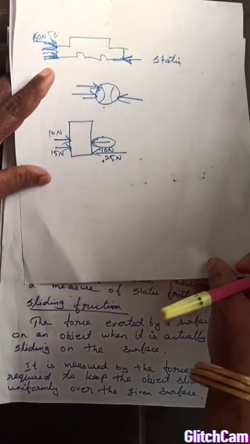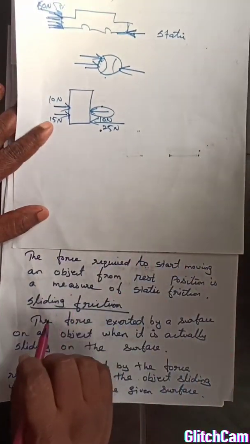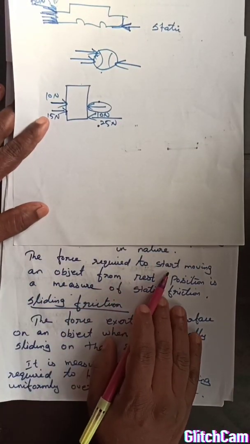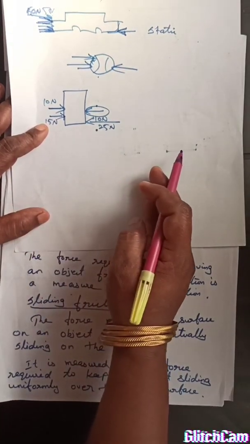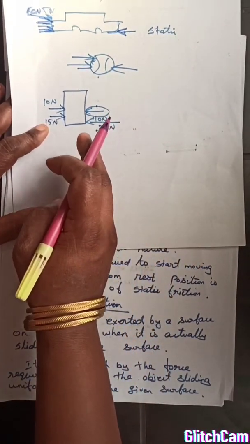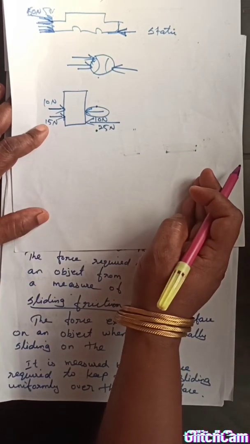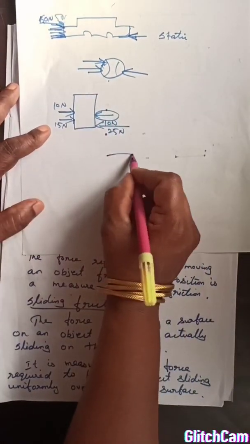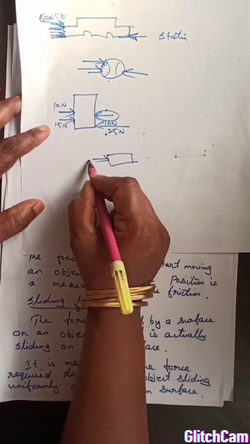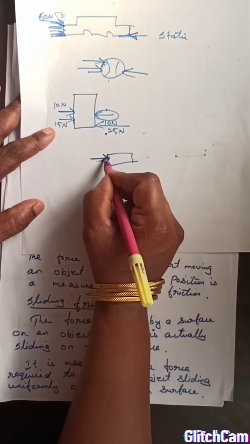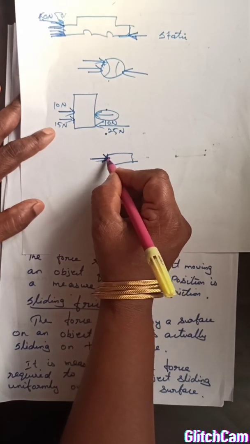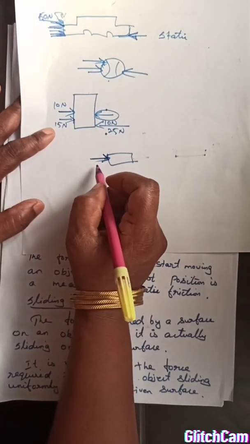Okay. Now how to measure the static friction? The force required to start moving the object from rest. Once it starts to move, then the friction changes from static to sliding. So the force required, imagine this is the car. How much force are you giving to move the car? That force is called static frictional force. This is how you are able to measure the force.